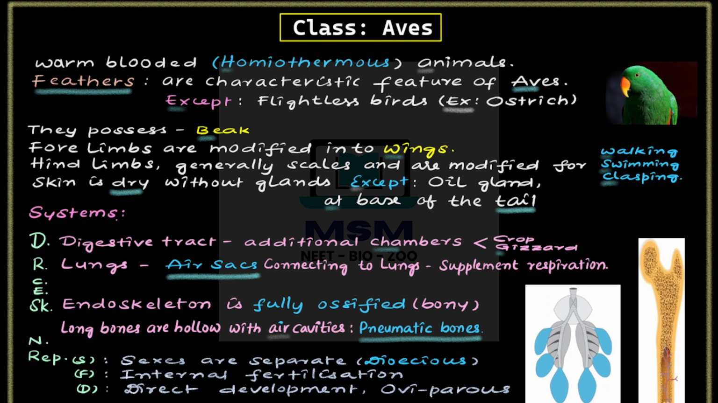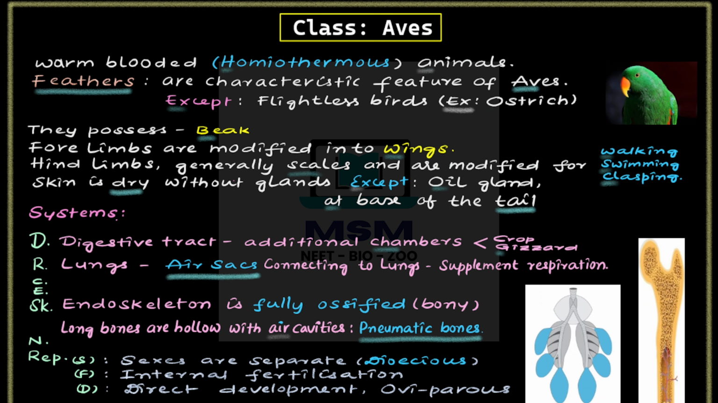Feathers are a characteristic feature of Aves, except flightless birds, for example ostrich. These organisms possess a beak. Forelimbs are modified into wings. The hind limbs, generally with scales, are modified for walking, swimming, and clasping on trees. Skin is dry without glands, except the oil-secreting gland present at the base of the tail.